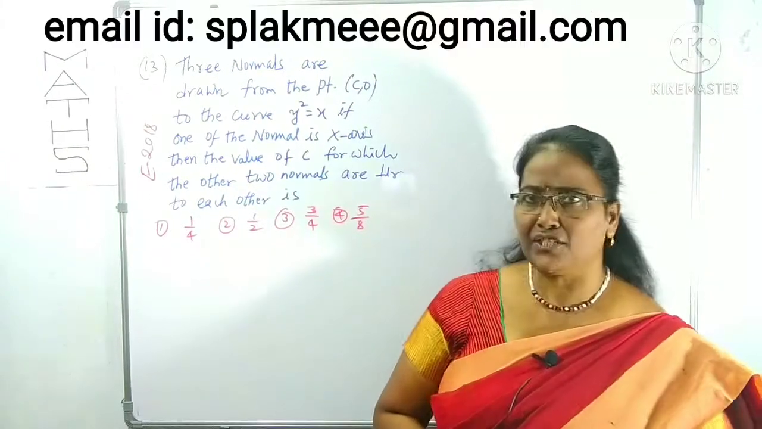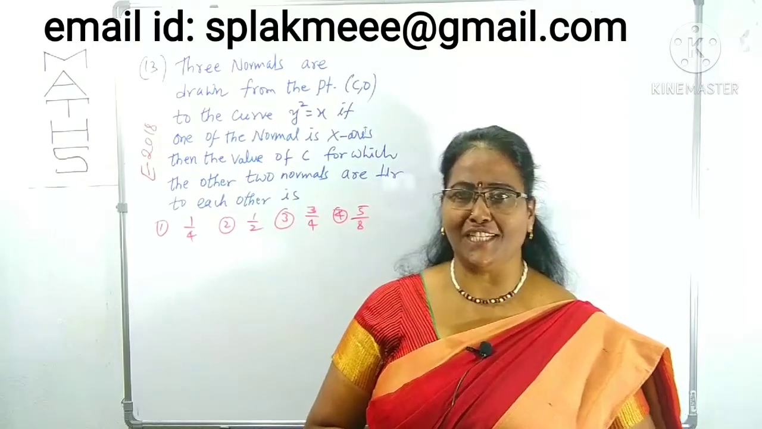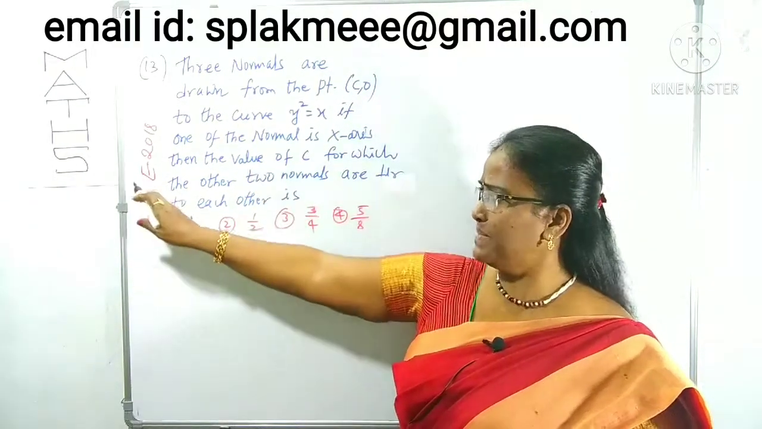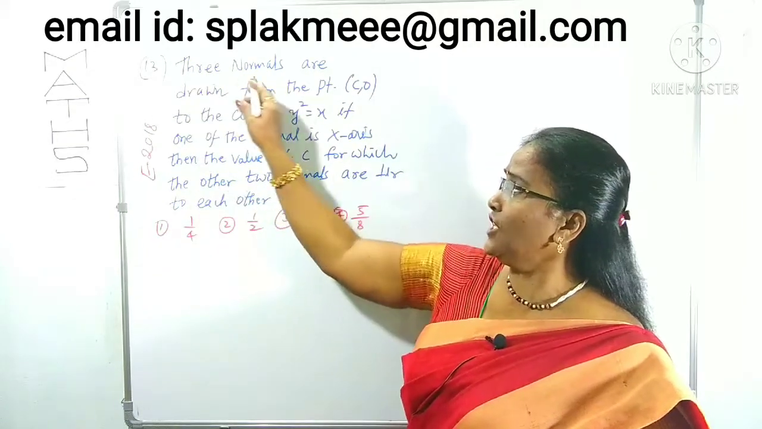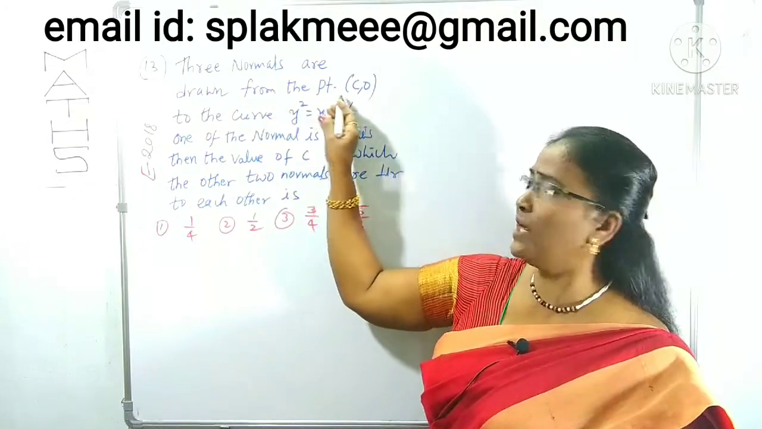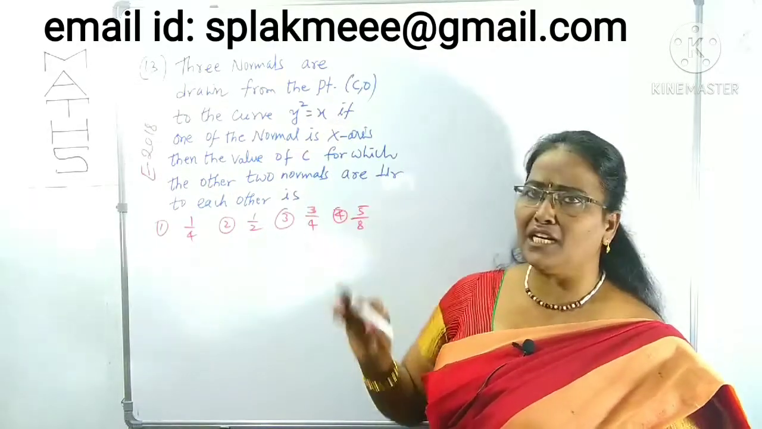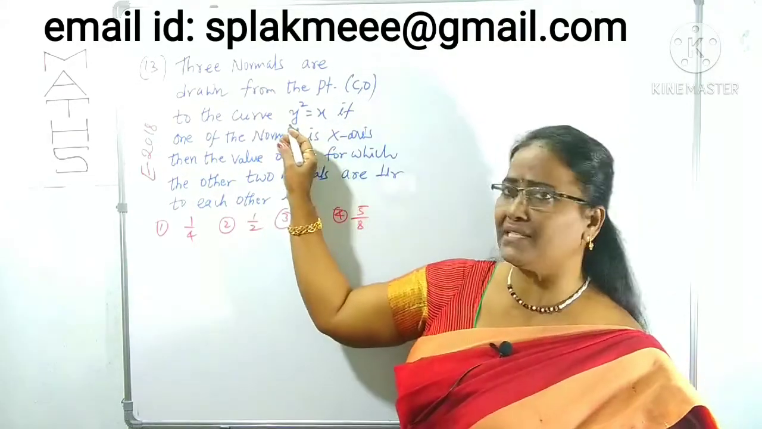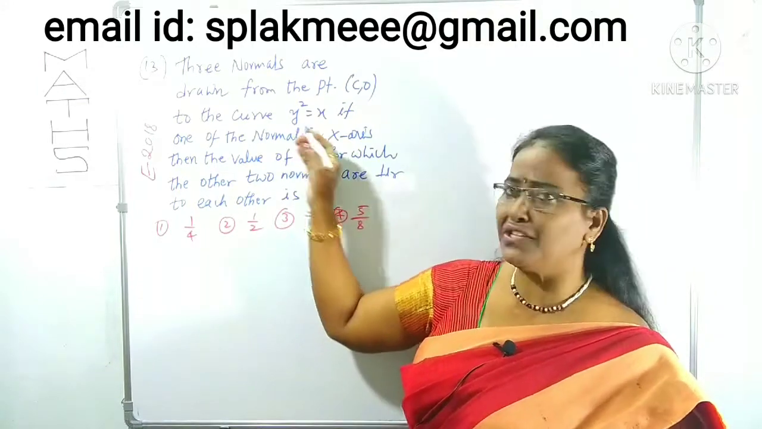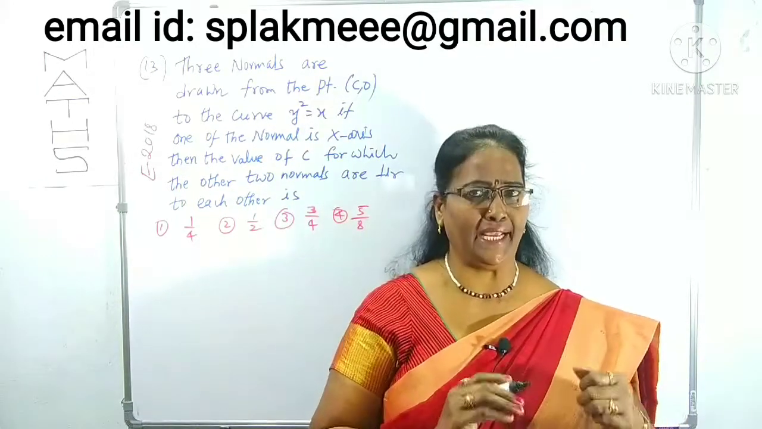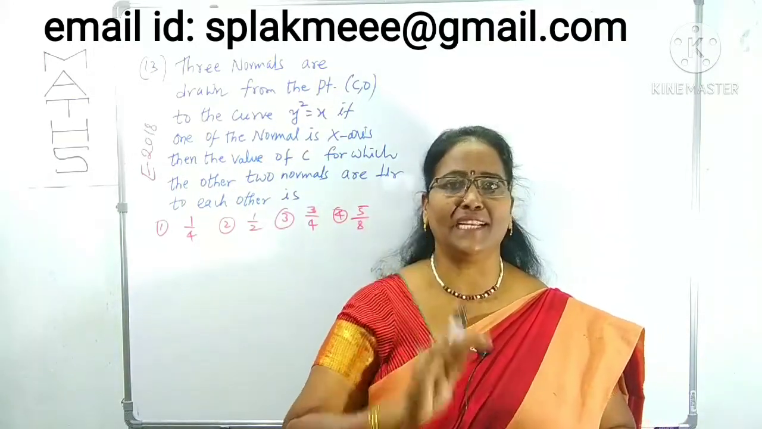Now look at the next question. This is the last question in this lecture, which is given in EAMCET 2018. 3 normals are drawn from the point C0 to the curve y square is equal to x. 3 normals are drawn to the curve. What is the curve? It is clearly a parabola, in the form of y square is equal to 4ax. How many normals are drawn? 3 normals are drawn.